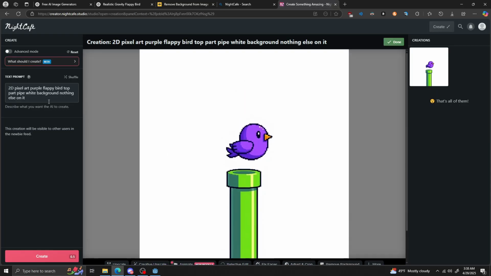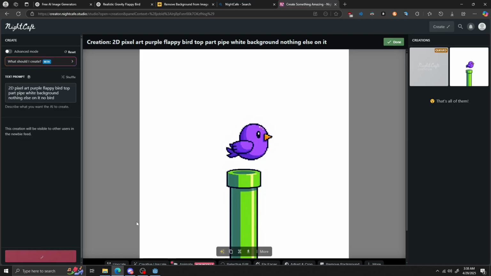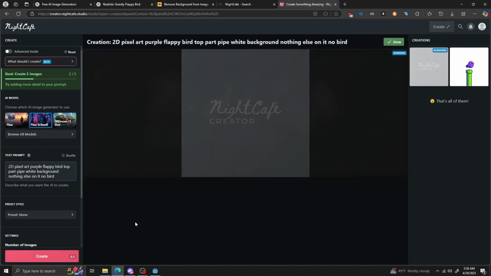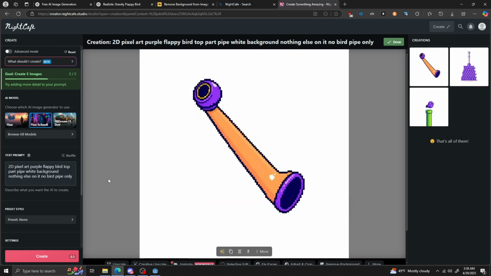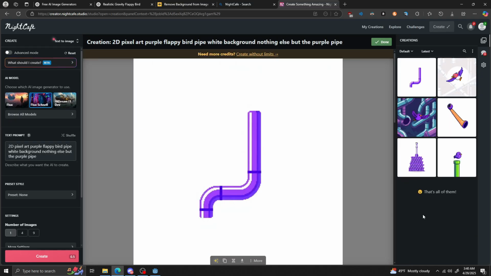Next image that we have to generate are the pipes and Flappy Bird. Now, just for you guys, I actually had to log into this site, which I don't really like doing, but I did for you guys. I generated a couple good images, but I only saw two that were somewhat good. This one was something I thought about using, but I decided to try again. After a couple more prompts, I decided to use this one.